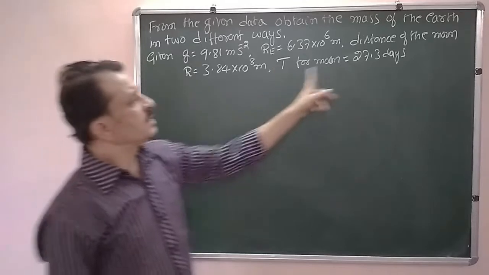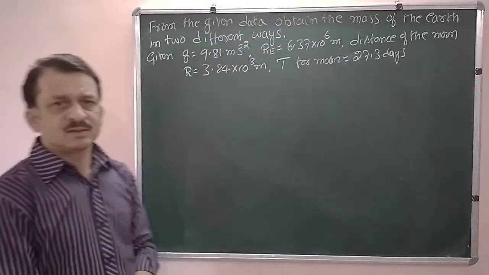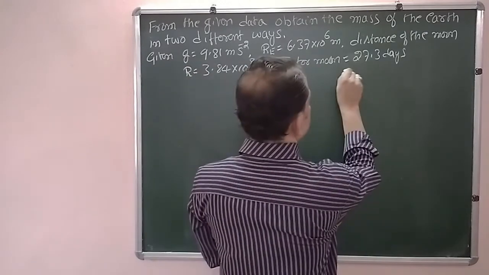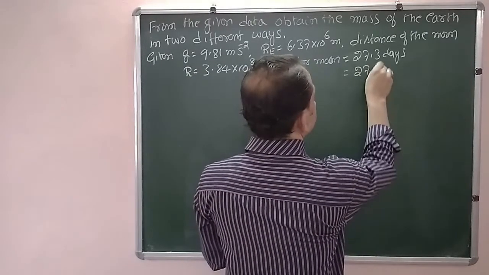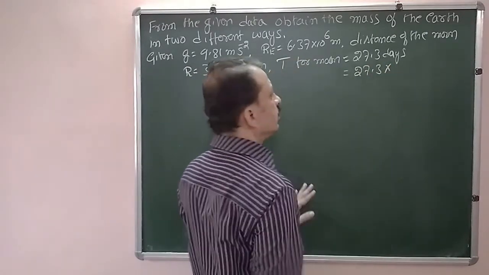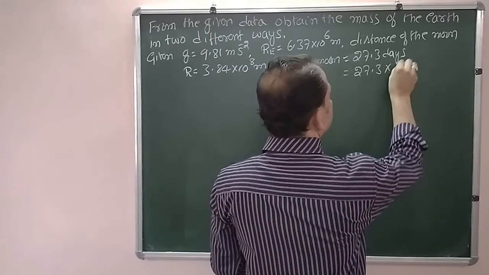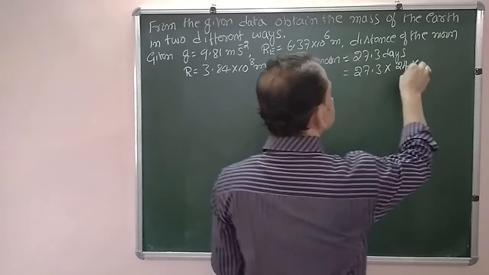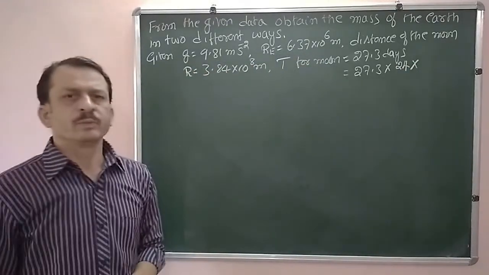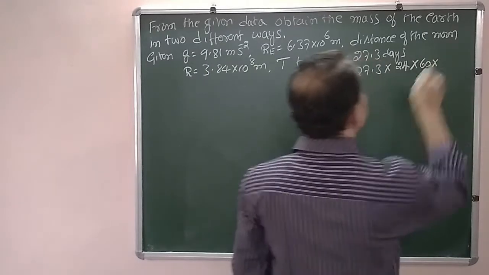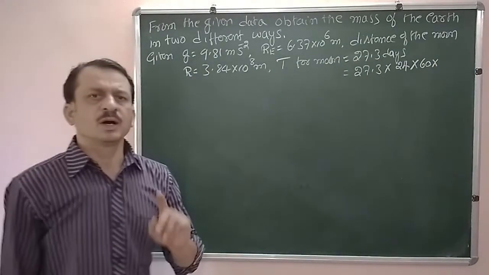Now here T is given in days, so convert it into seconds. So that is equal to 27.3 into... Now how many hours per day? It is 24 hours. And how many minutes per an hour? It is 60. Then how many seconds per minute?